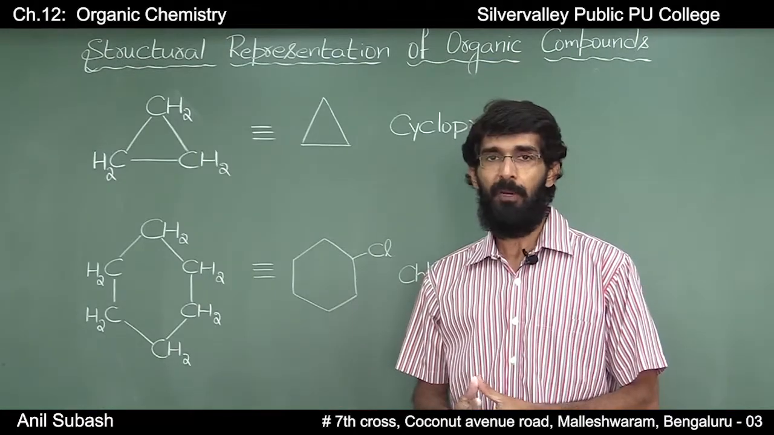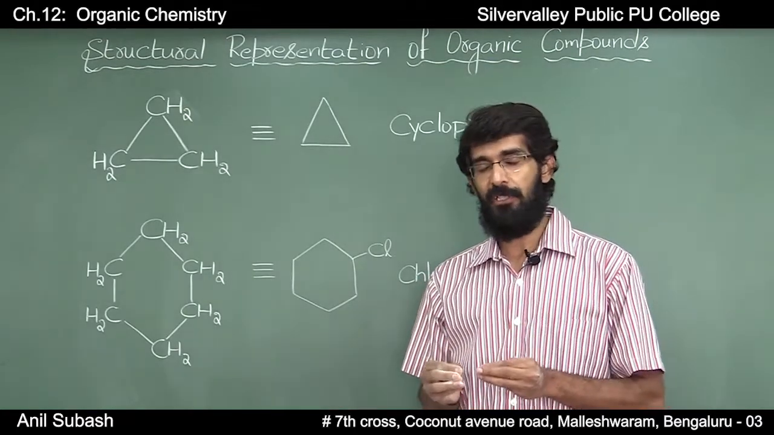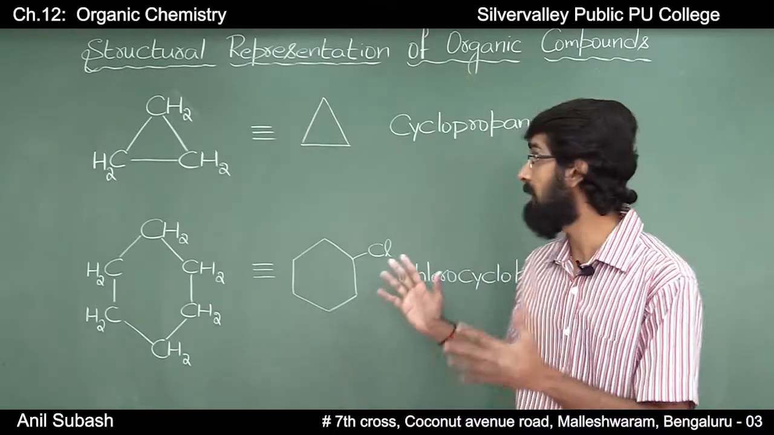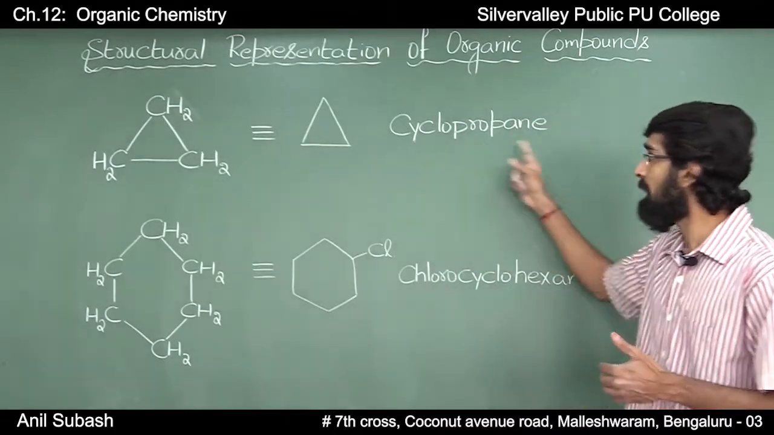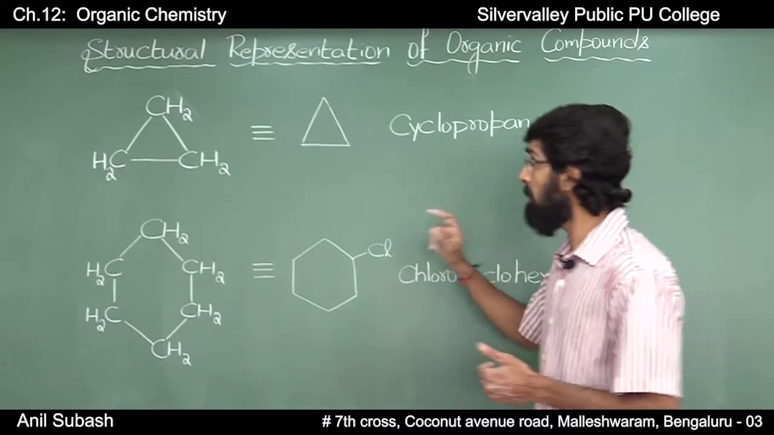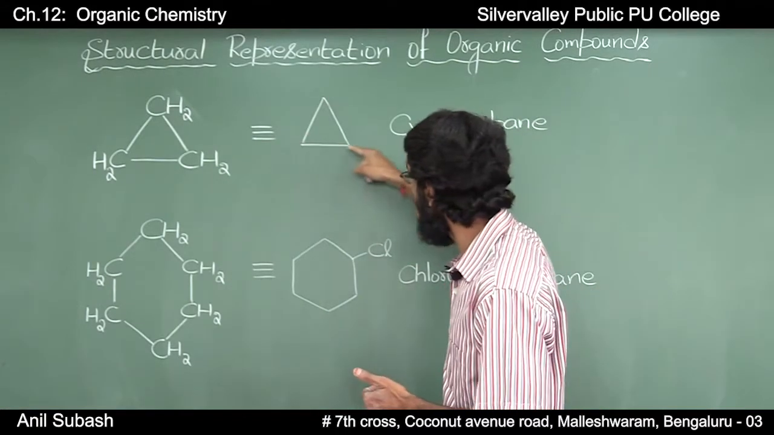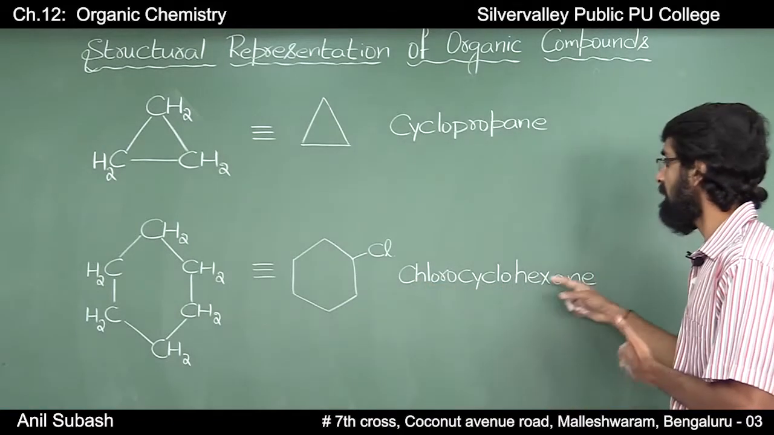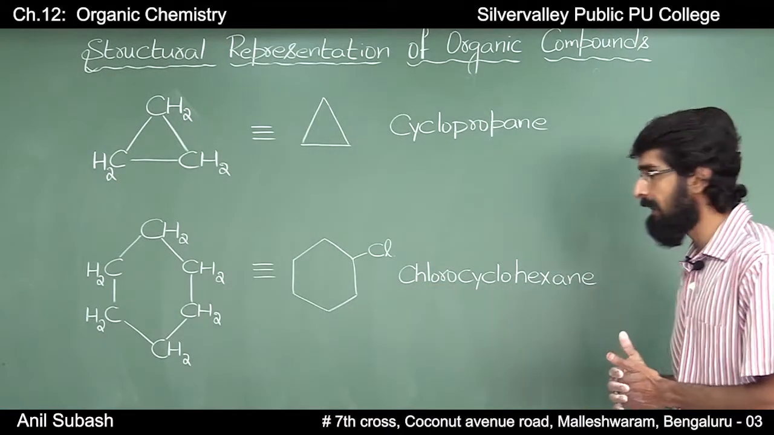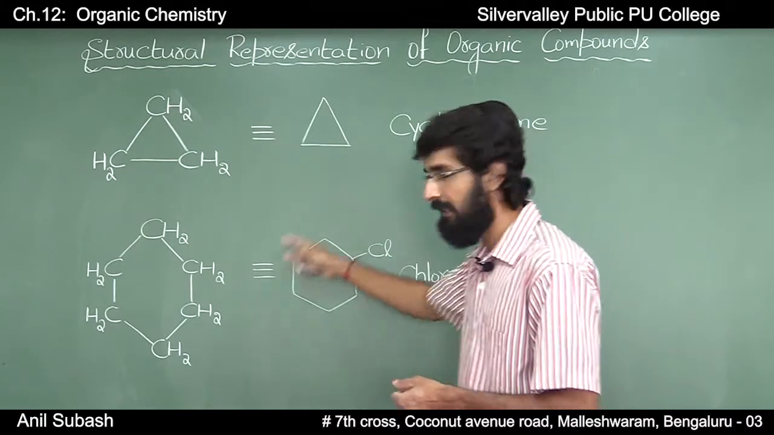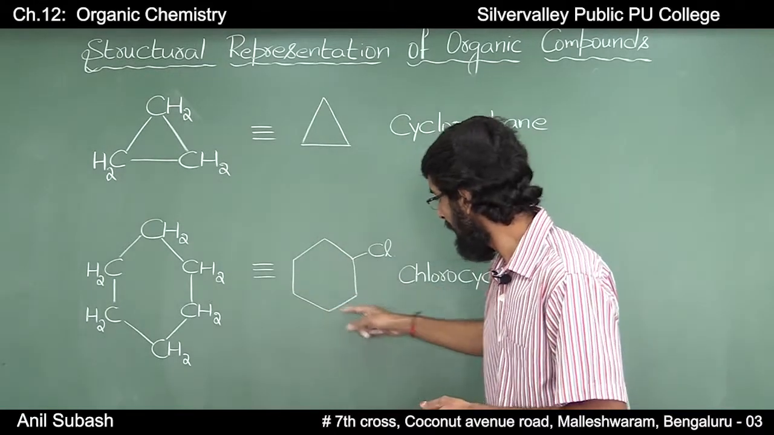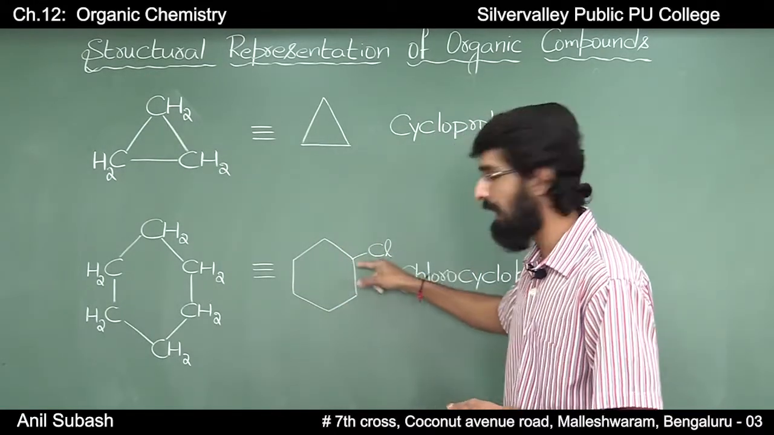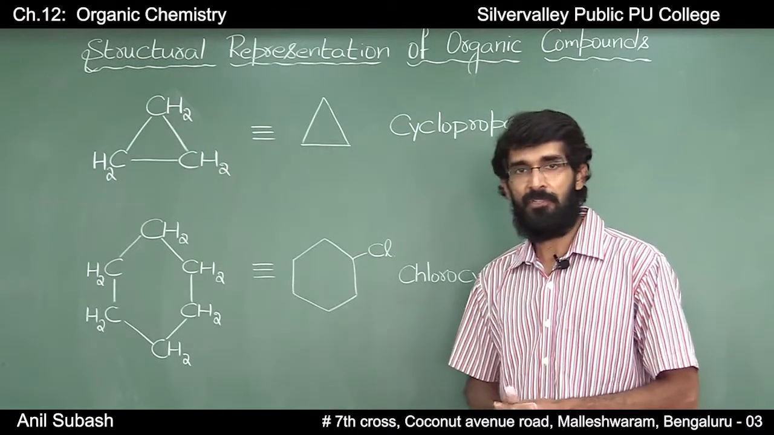In cyclic compounds, the bond line structural formula can be written in this way. Consider cyclopropane. Cyclopropane is represented in this fashion, and chlorocyclohexane is represented in this way. You have a hexane ring to which a chlorine atom is attached.